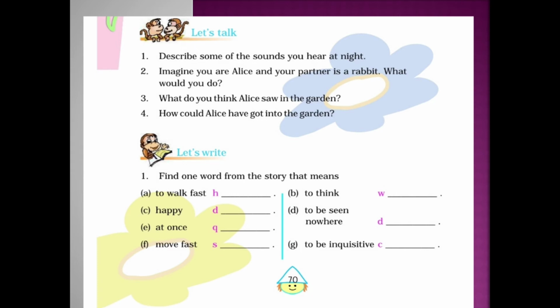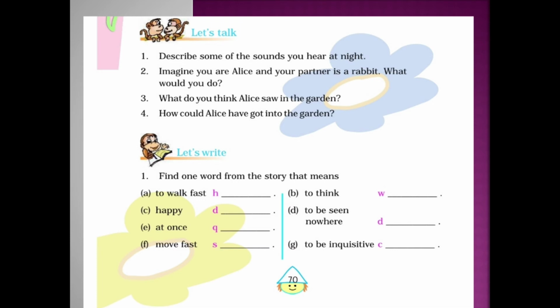Next, what do you think Alice saw in the garden? Alice went deep into the hole and she saw a garden with plenty of beautiful flowers and fountain, but she couldn't get into it as the gate is so small. So what did Alice see in the garden? You have to write. You have to talk. How could Alice have got into the garden? She was following the rabbit. That rabbit went into the hole and she followed the rabbit and she also went deep into the hole. By getting into the hole, she reached the Wonderland. So how did she enter into the garden? You have to talk about that.